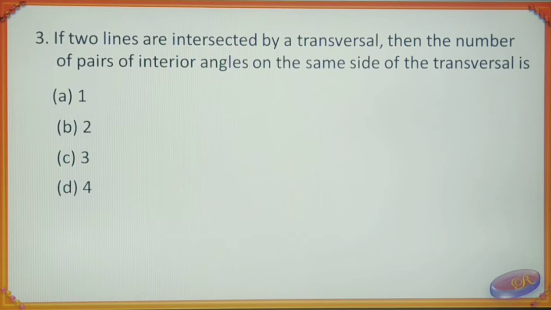Third question. If two lines are intersected by a transversal, then the number of pairs of interior angles on the same side of the transversal is option A 1, option B 2, option C 3 and option D 4. Which option is correct? B.